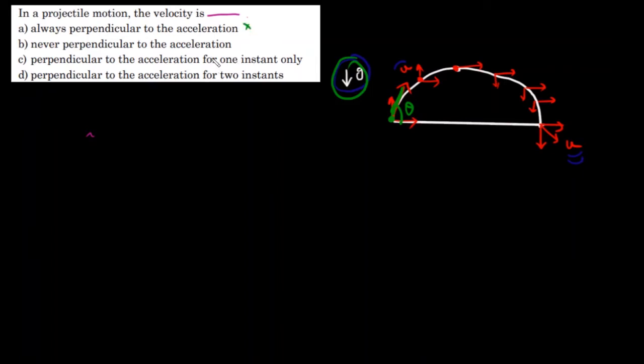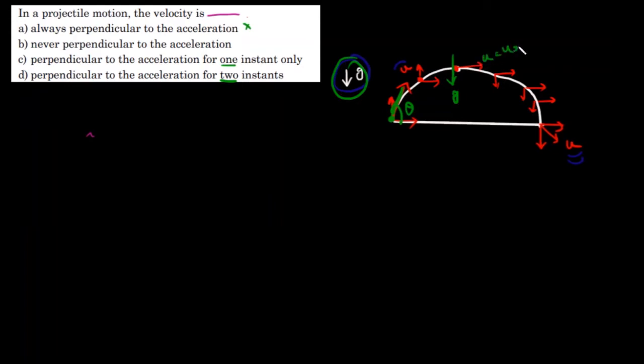Now coming to option B, never perpendicular. We cannot say this. Let me go through all the cases, then we will come back to this option B. Perpendicular for one instant, or perpendicular for two instants, we can find that out. Here it is not perpendicular, here it is not perpendicular, but here, acceleration is acting downward and there is only one velocity component.